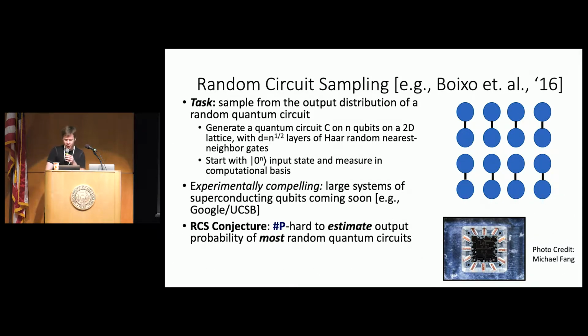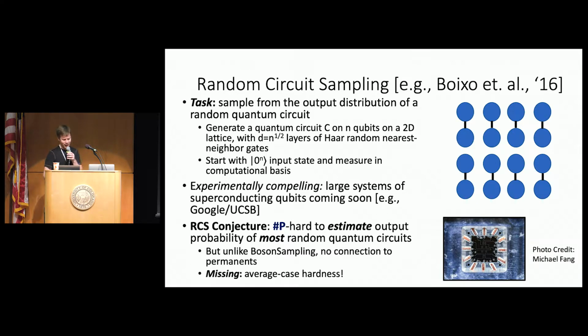Now let's talk about theoretical hardness. We want to conjecture a similar thing to what we did for boson sampling, which is that it's sharp P hard to estimate the output probability of most random quantum circuits. But now what we mean by most random quantum circuits is with respect to this distribution that I just described. Again, this looks extremely similar to the boson sampling proposal, but there's one key difference: unlike boson sampling, there's no connection between the output probabilities of these circuits and permanents.